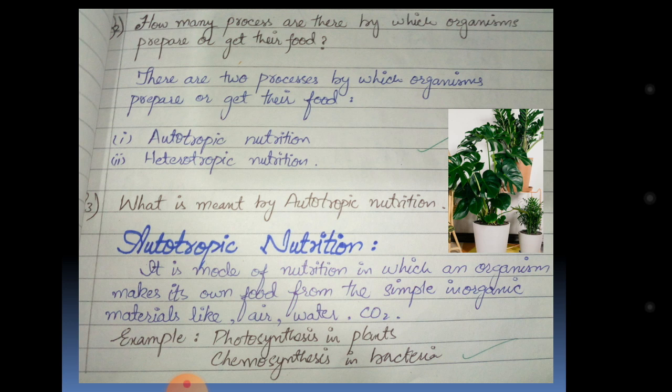The second example is bacteria. Bacteria make their own food. Mostly bacteria make their own food by the process of chemosynthesis. Chemo means they form a special type of chemicals in their body which helps them to grow and to perform different functions to live or survive in this world.